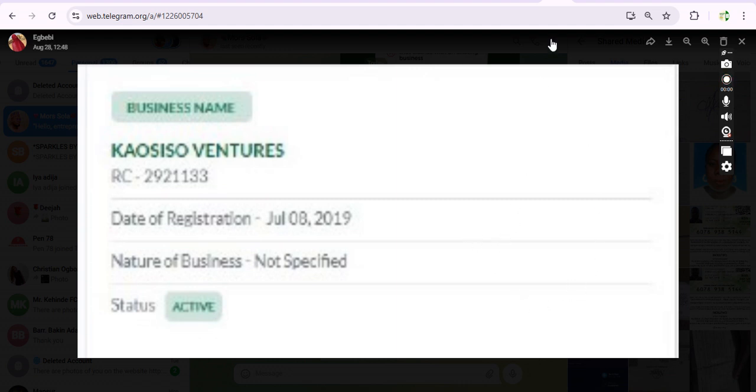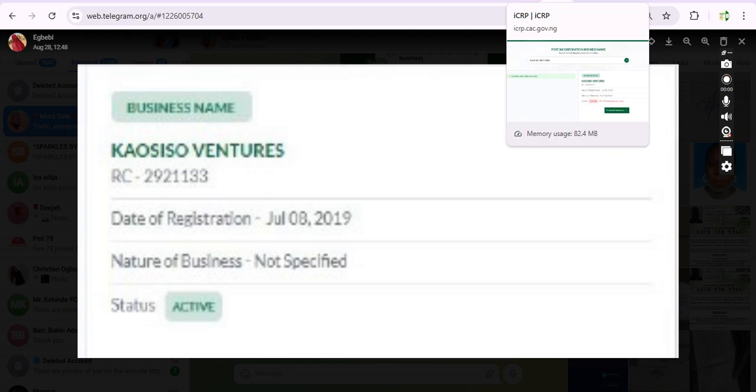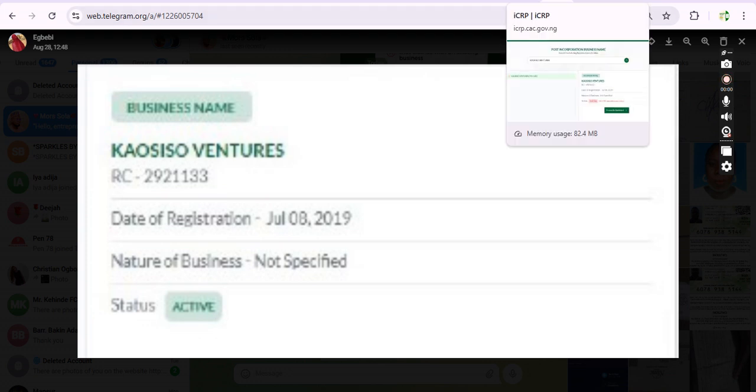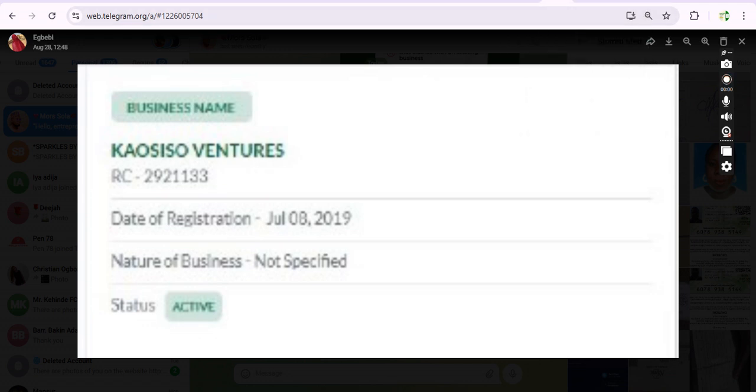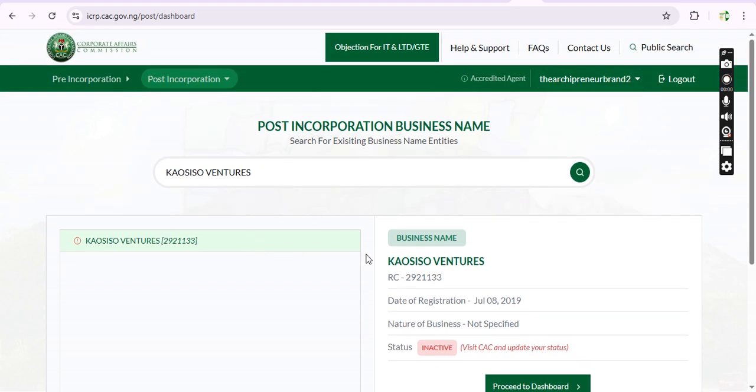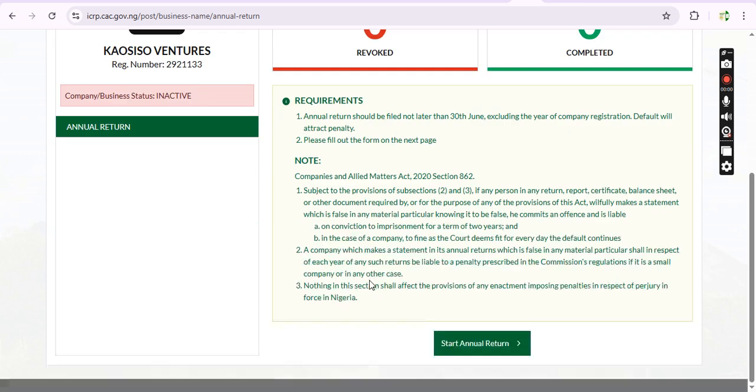I do not want to go to the email. I would have shown you the email which I submitted to CAC. So now I think I'll have to start making calls, to contact CAC for them to change the status back to active. And that's just one of the problems. Let me show you the second problem that we have. Maybe you can see that I was able to open this business name site. Now let's proceed to the dashboard before I move on to the second error which I discovered.